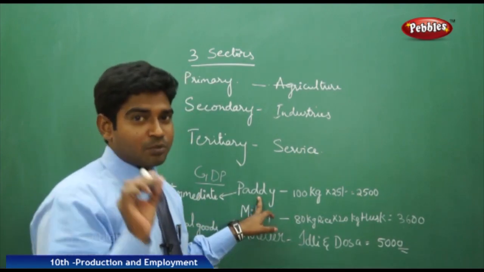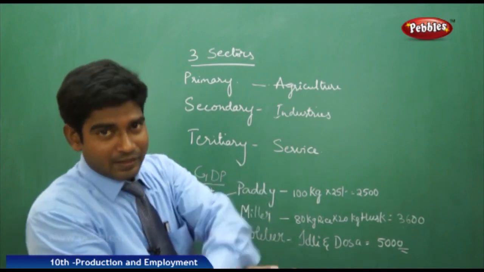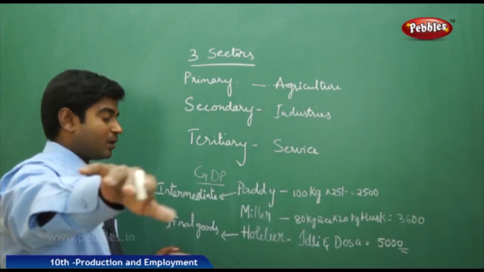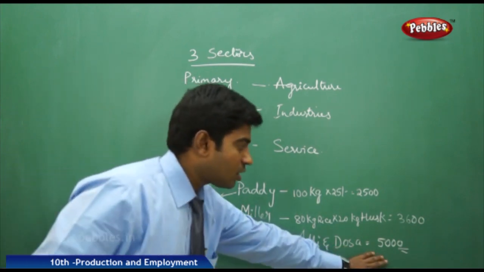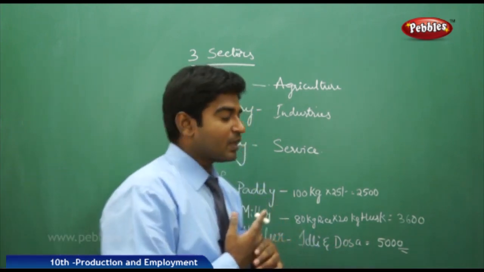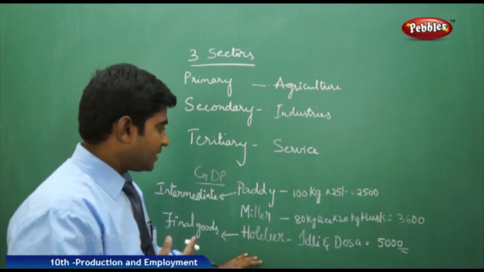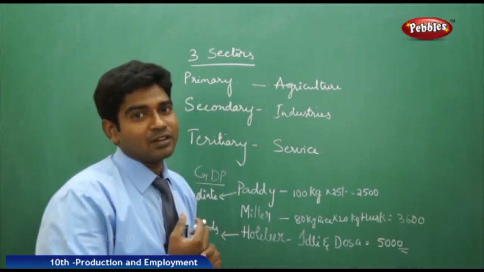The paddy is a basic product which got transformed into another structure and gave another final product, which is the final good, the final output, which is our final income. Now coming to here, we have seen a series of things. Then how is the GDP calculated here?